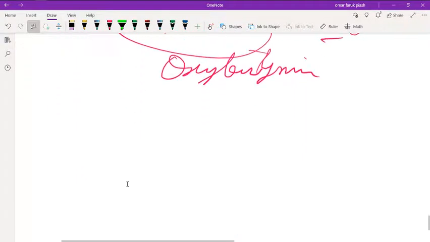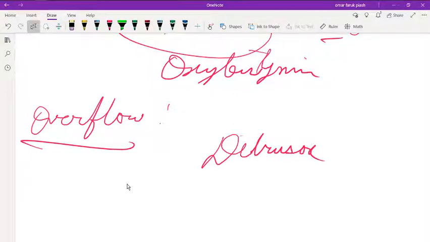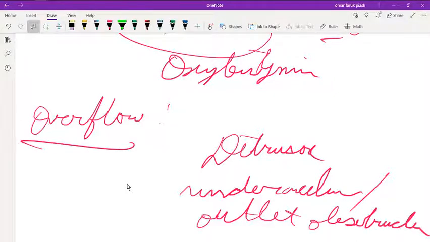And the last is overflow incontinence. In overflow incontinence, there is detrusor underactivity or outlet obstruction.